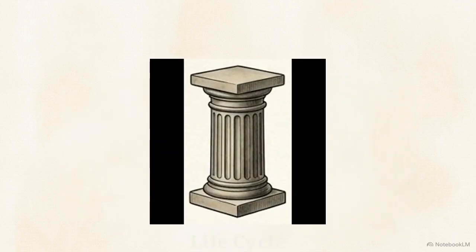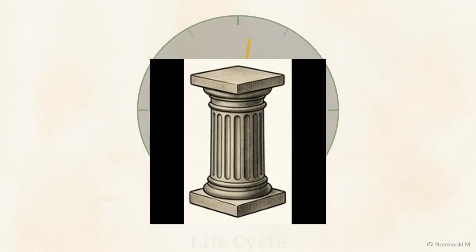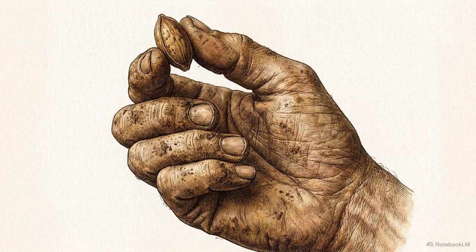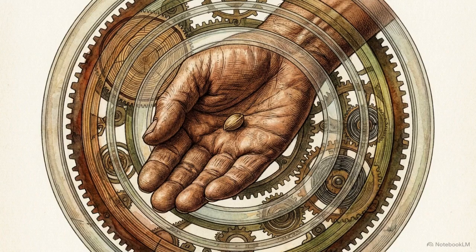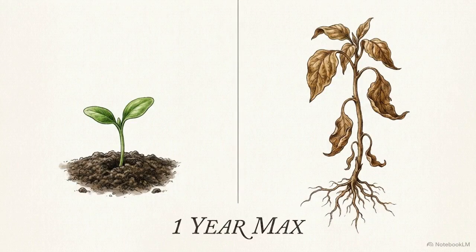But the most critical factor for day-to-day farm management is the plant's life cycle. This pillar dictates time. Before a farmer can plant a single seed, they have to understand the biological clock of that specific crop. Let's start with annual crops. These are plants that complete their growth and production cycle within a single year.